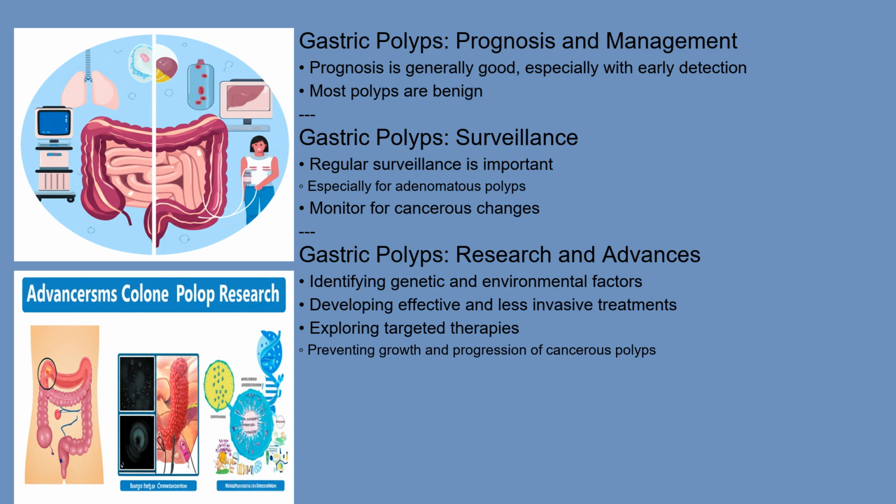The prognosis for gastric polyps is generally good, especially when they are detected early and managed appropriately. Most polyps are benign and don't pose a significant threat. However, regular surveillance is important, particularly for those with adenomatous polyps, to monitor for any signs of cancerous changes. Research continues to focus on identifying the specific genetic and environmental factors that contribute to polyp development, as well as developing more effective and less invasive methods for treatment and prevention. Recent advances also explore targeted therapies for preventing growth and progression of cancerous polyps.